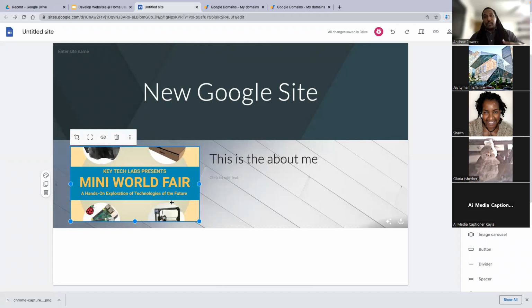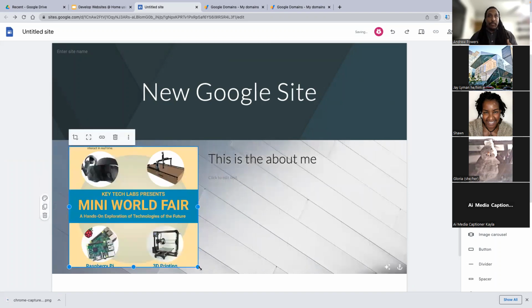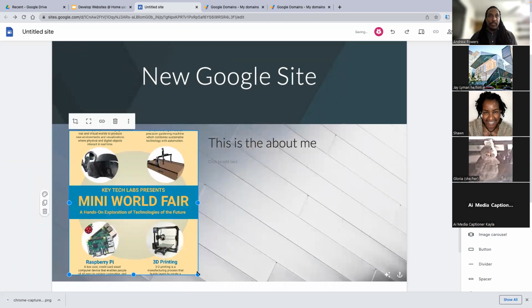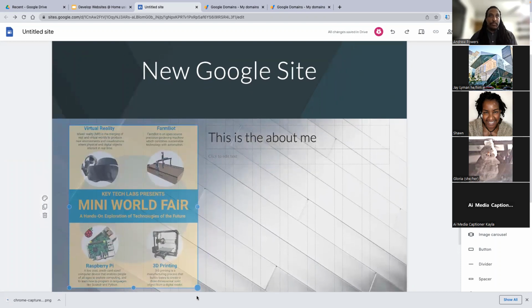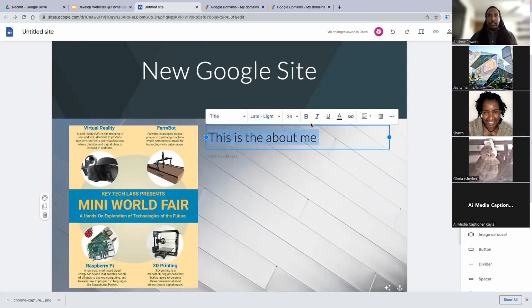So what I did was I picked an image that was in my Google Drive. I'm going to slightly reshape it so that it's more viewable based on the original size. And now I have an image there. I have a background. I have some text.